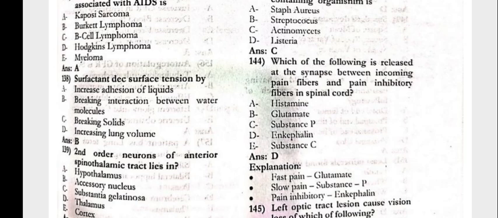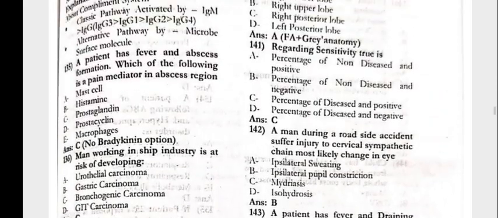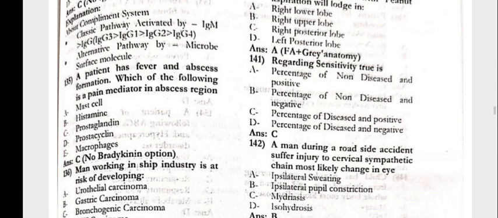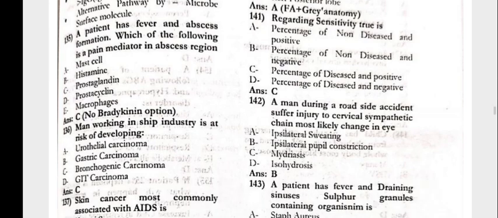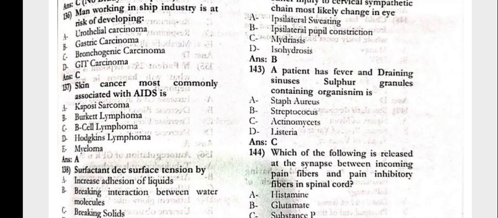The surfactant decreases surface tension by the breaking interaction between the water molecules. The second order neurons of the anterior spinothalamic tract lie in the substantia gelatinosa. Next, 140, the child while supine with the peanut aspiration will lodge in the right lower lobe. Regarding sensitivity, true is the percentage of the diseased and positive. Next, 142, a man during a roadside accident suffers injury to cervical sympathetic chain, most likely change in eye, that is ipsilateral pupil constriction.